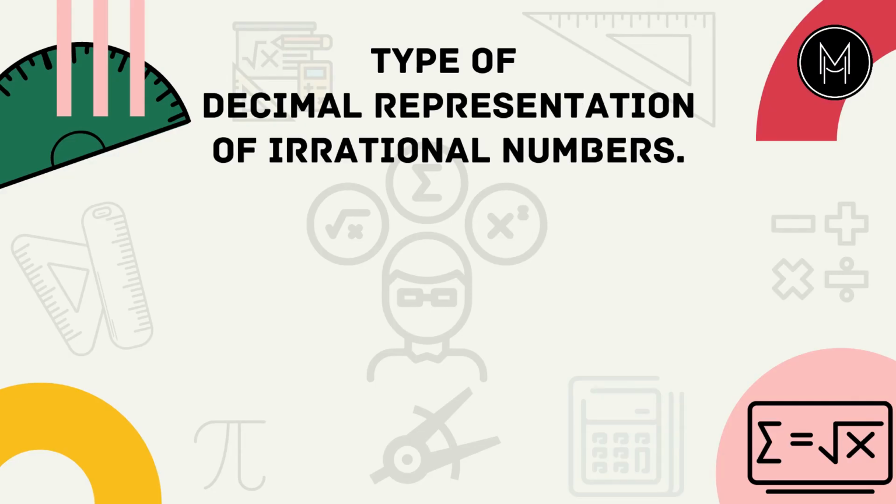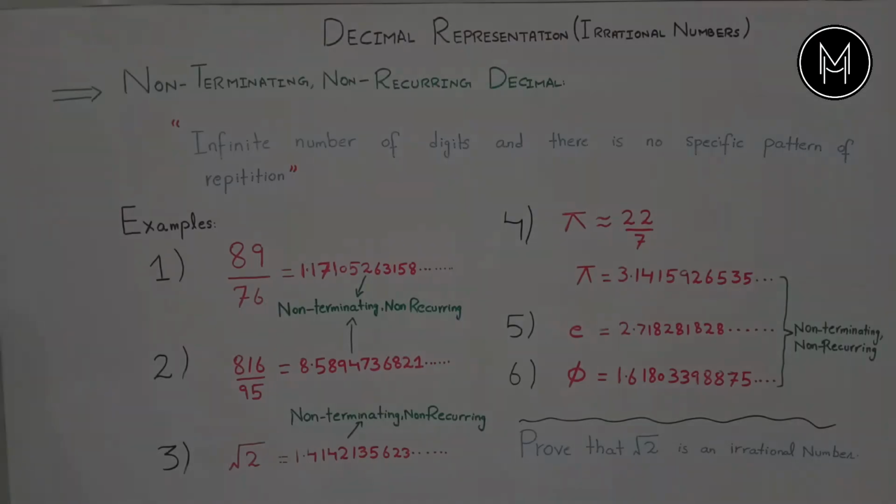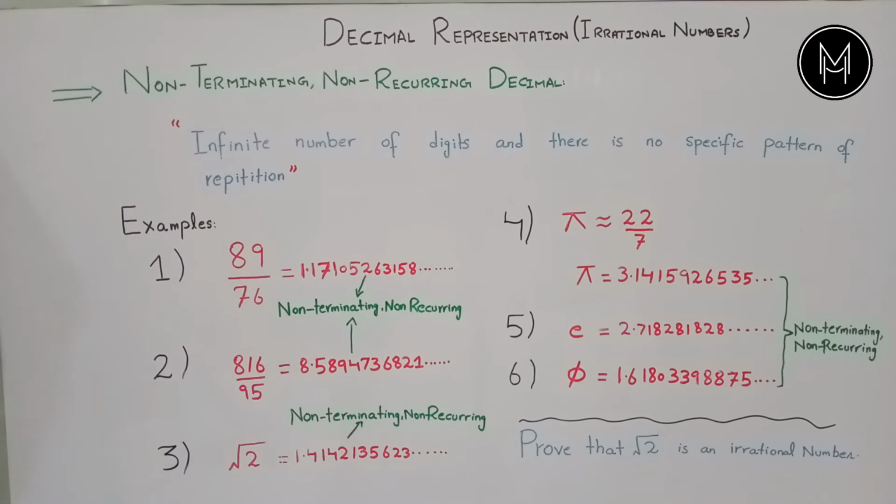Basically, irrational numbers have only one type of decimal representation, and that is called non-terminating, non-recurring decimal. Regarding the definition, we say a decimal which has an infinite number of digits in its decimal part and also has no specific pattern of repetition is called a non-terminating, non-recurring decimal. So from this definition, we can also say that the decimal representation of an irrational number is opposite to the decimal representation of rational numbers. Yes, it is true. We can say that.